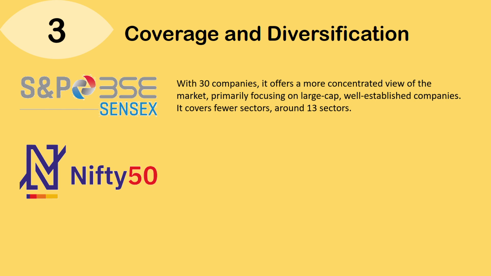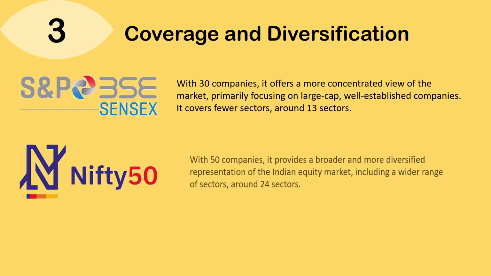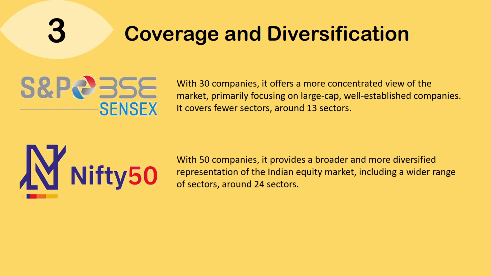It covers fewer sectors, around 13 or so. On the other hand, Nifty 50 with 50 companies provides a broader and more diversified representation of the Indian equity market, including a wider range of sectors, which are around 24 at the moment.